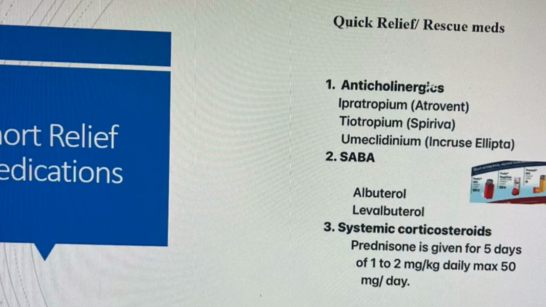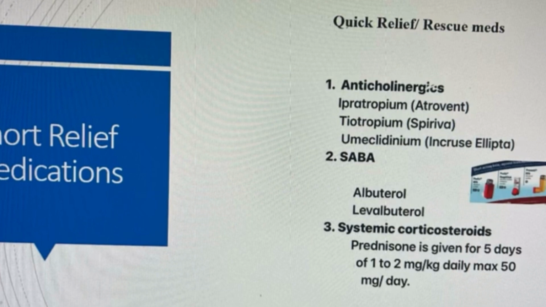Next is systemic corticosteroids. Systemic corticosteroids are used in moderate to severe asthma exacerbations, and their action is by control and reversal of inflammation. Examples are prednisone and prednisolone, and we use them as a burst treatment for 5 to 10 days.